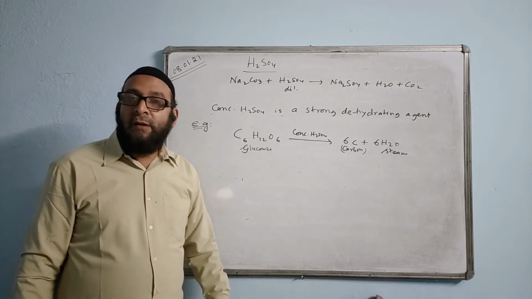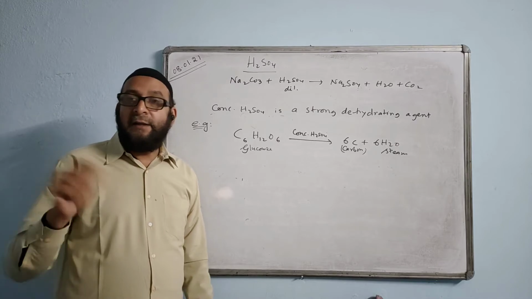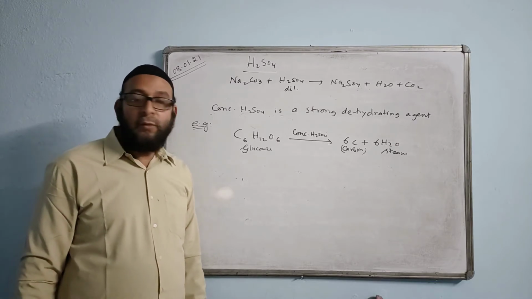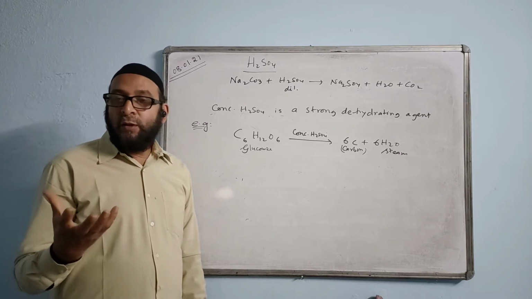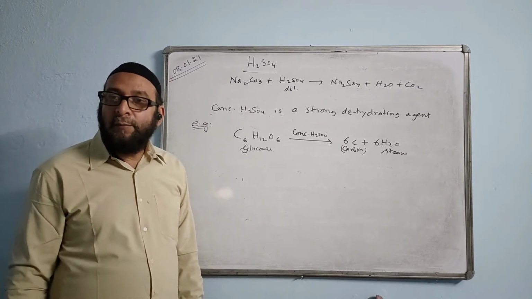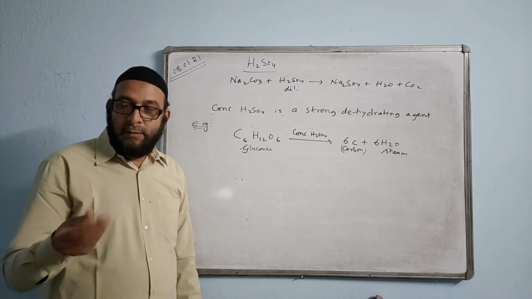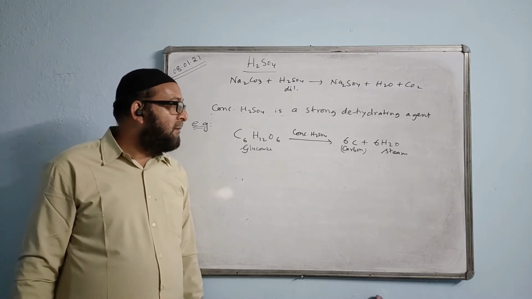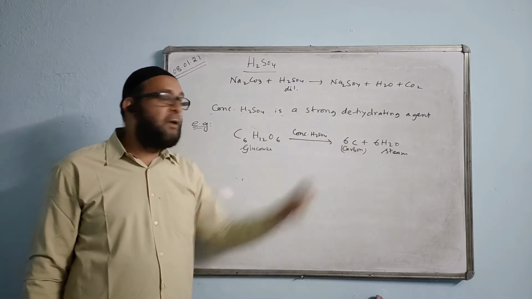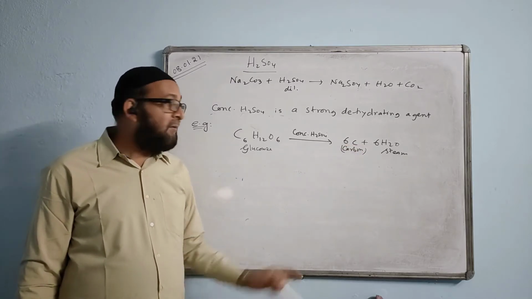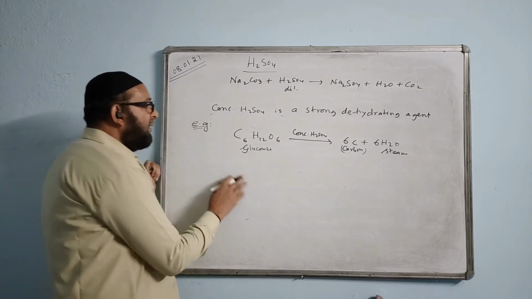What will you observe when concentrated sulfuric acid is added to sugar crystal or sugar cane? The sugar crystal changes into a black spongy mass of carbon with the production of steam. Okay. Now another reaction I have given here.